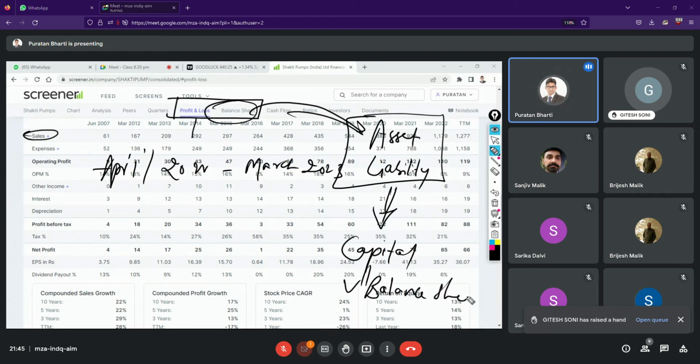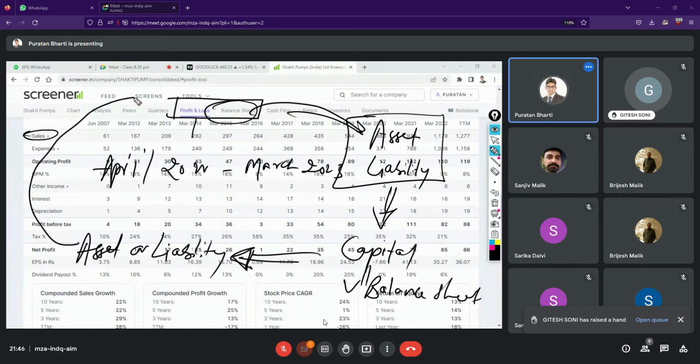Okay. So now I am tweaking your concept and coming to my concluding statement, that if you have any asset or any liability, it will go to the balance sheet. Now I am again tweaking my statement further. The asset could be for the current year, which you'll use or consume within this period, or it could be a long-term asset.